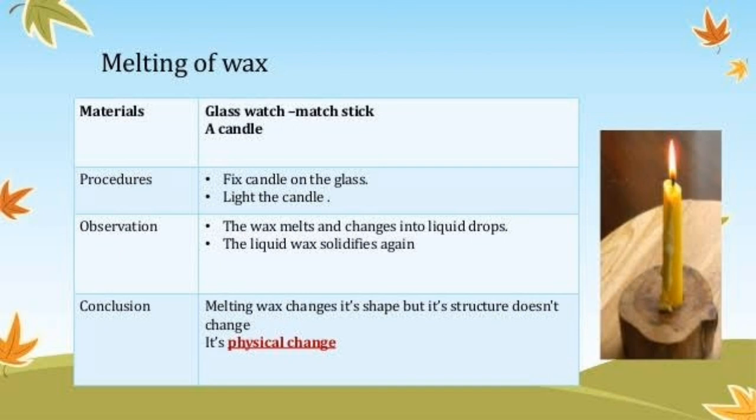Now we'll see about melting of wax. First of all, fix the candle on the glass, then light the candle. The wax melts and changes into liquid drops. The liquid wax again solidifies. The melting wax changes its shape, but its structure doesn't change, and it is a physical change. So the states of matter keep on changing.